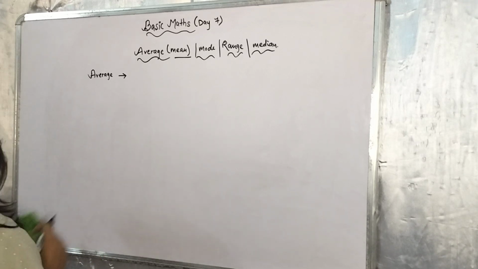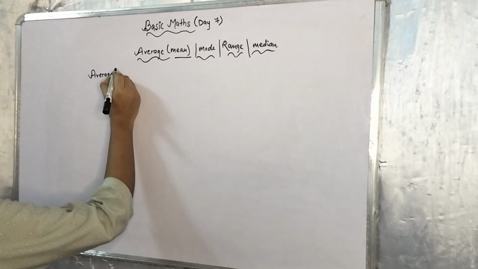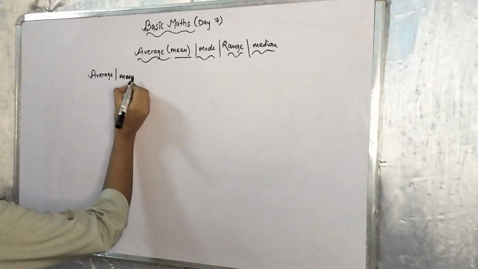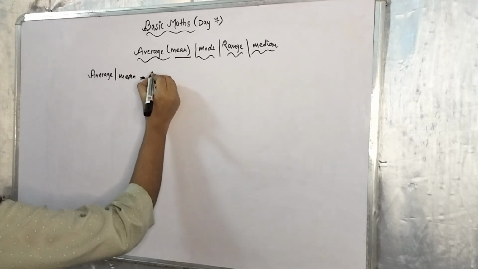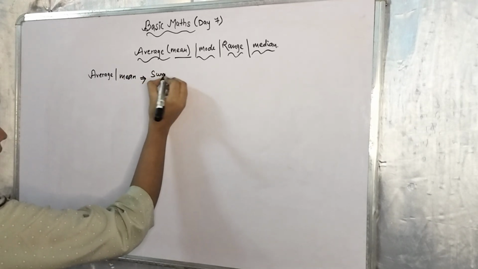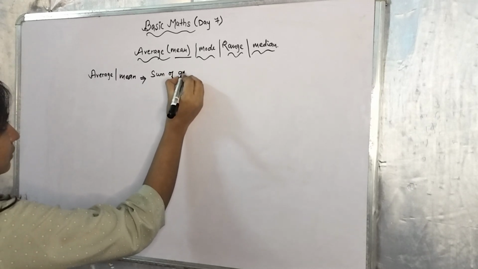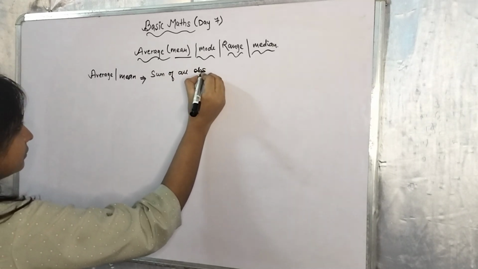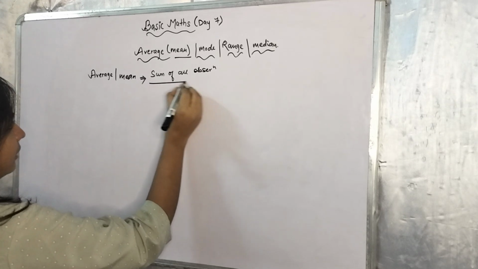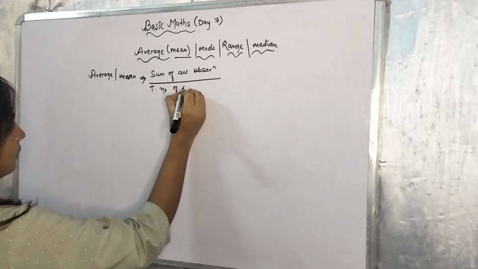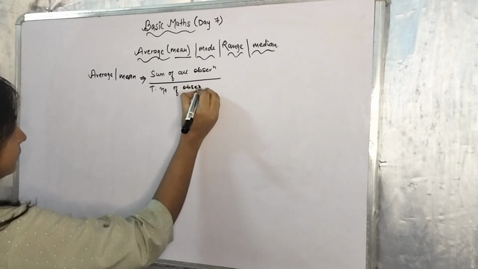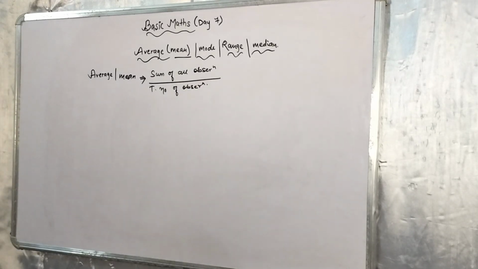Mean or average is equal to the sum of all observations divided by the total number of observations. Sum of all observations divided by total number of observations.